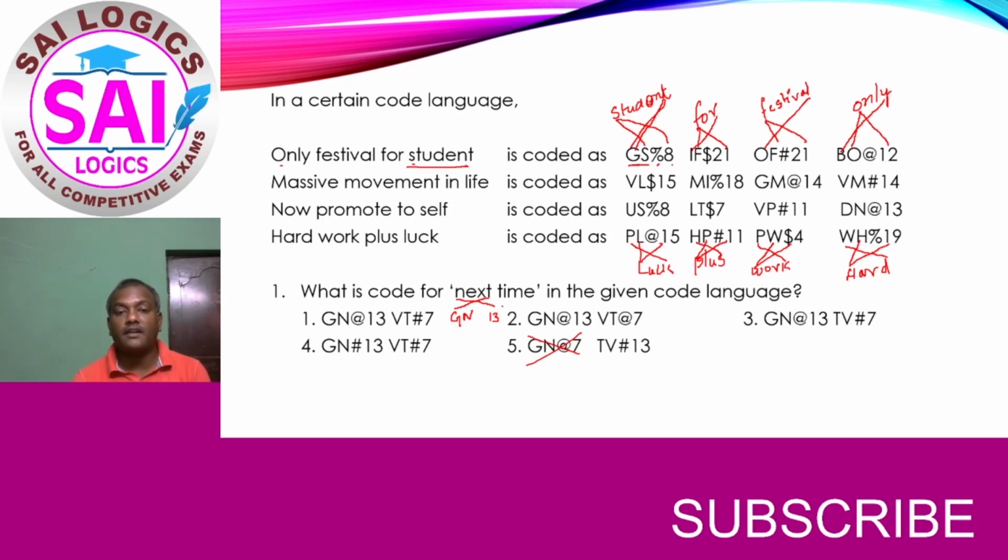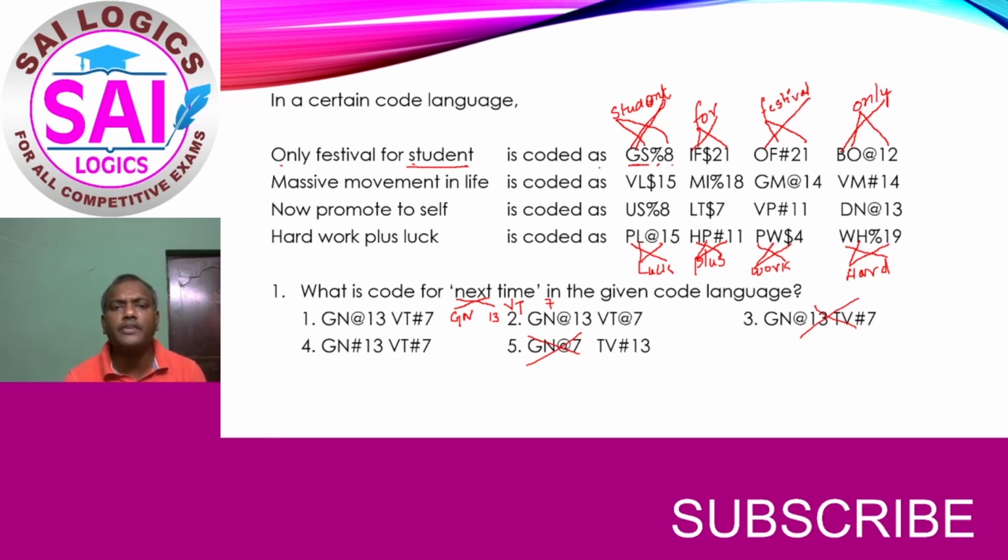And we see about time. So the first letter has to become the second letter, so that is T, and the first letter's pair value is the last one, so T7, and the last letter's pair shall be the first letter. So VT7, here VT7 is there, here also VT7, here also VT7, but here VT7 is not there, it is TV7. So now we have two options deleted and 1, 2, 3 are there.